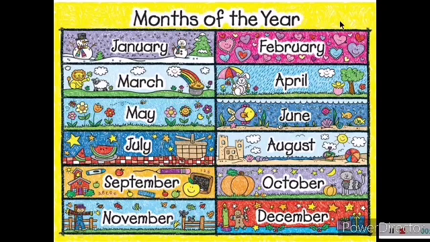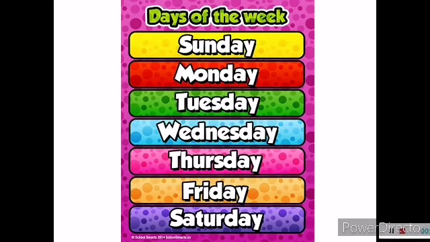We all know about months of the year. How many months do we have in a year? We have 12 months. Let's recap. We have already learnt it in our small classes. So, what are the months of the year? January, February, March, April, May, June, July, August, September, October, November and December. There are 12 months. Every time these months will come, repeat. Then once the 12 months get over, it is 1 year.